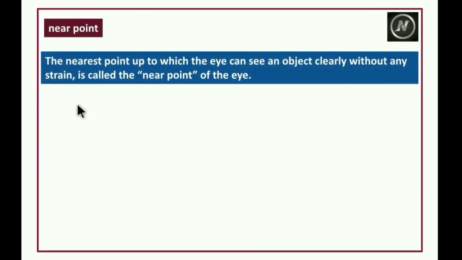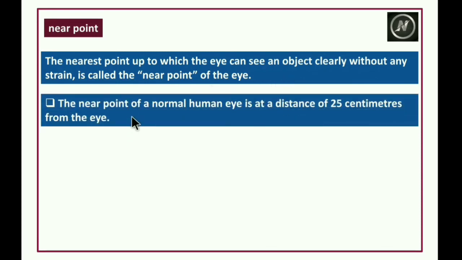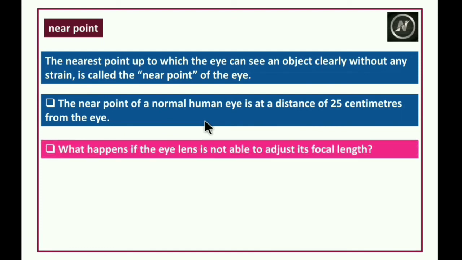Near point. The nearest point up to which the eye can see an object clearly without any strain is called the near point of the eye. The near point of a normal human eye is at a distance of 25 centimeters from the eye. That means the least distance of distinct vision is the near point of a normal human eye.